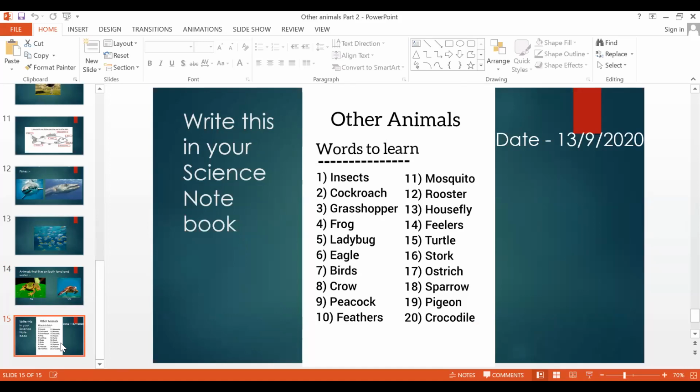I need the neat and clean notebook. On the top, I need the title of the topic, which is other animals. Then I need the date. Everything I mention in the screen. Then write it very neatly and send to me. Okay. Then I say bye-bye because time is over.